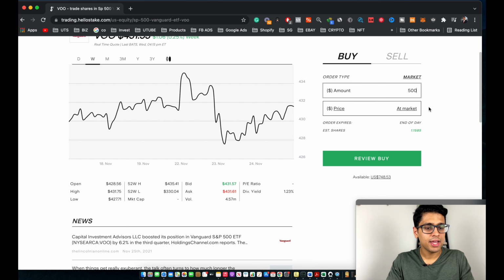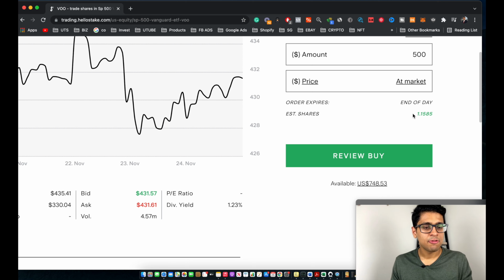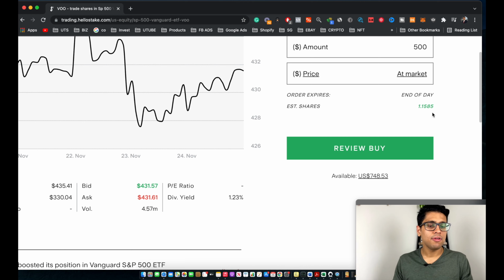Price would be at market. And as you guys can see, this order would expire at the end of this day, and it will show you the estimated shares which I will get after this transaction is completed. So in this case, I would be getting 1.1585 worth of VO shares. So one great feature about Stake is that you can actually purchase fractional shares, just like what I'm doing right now. So 1.15 of it.